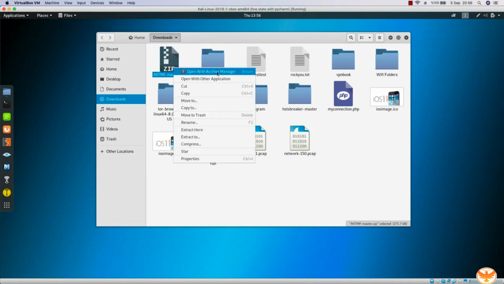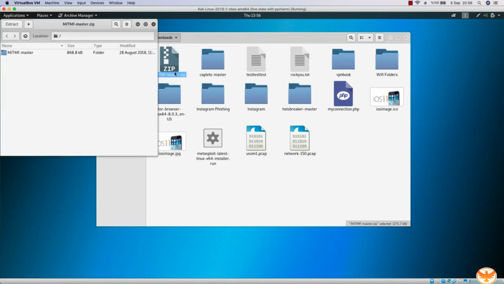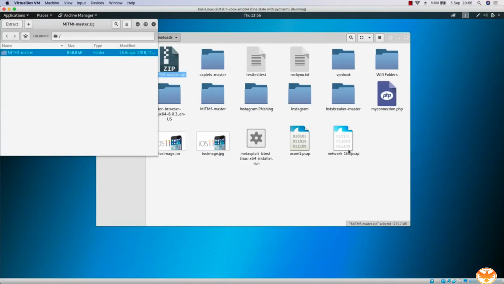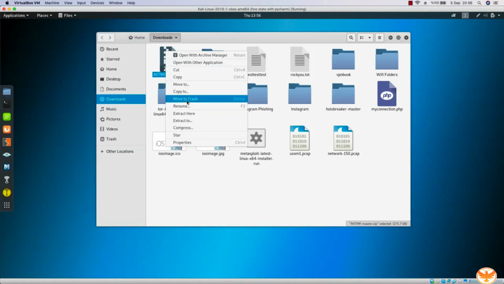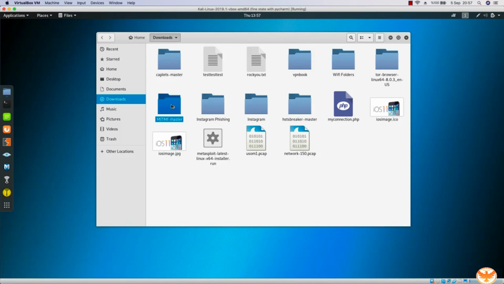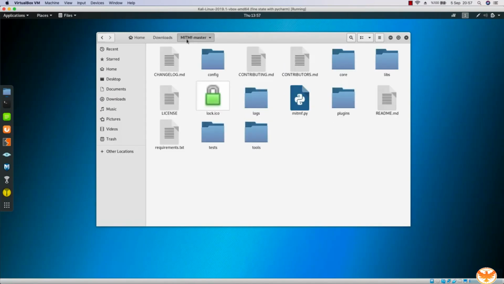If you right click over here and say open with archive manager, you can drag and drop this man-in-the-middle framework master folder to your downloads folder. Okay, now you can even delete the zip because we already have the man-in-the-middle framework over here. Now you can see this master folder, and in it there is a file called mitmf.py. This is a Python file, and we're going to run this, okay?